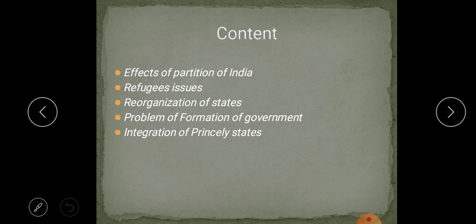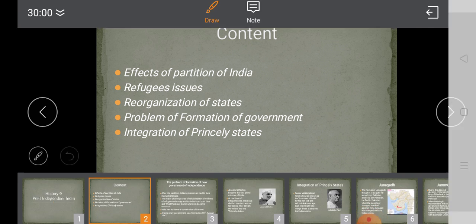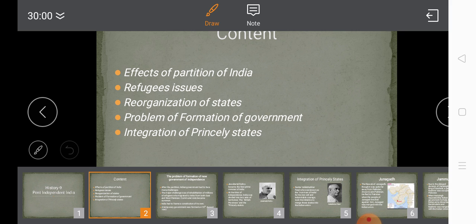Now, after getting independence, that is 1947, August 15th, was a day of trouble as well as joy for India. Independence was earned with a lot of sacrifices and difficulties. Partition of the country had also created a lot of problems. Before learning how the government handled this situation, let us analyze the effects of partition of India.